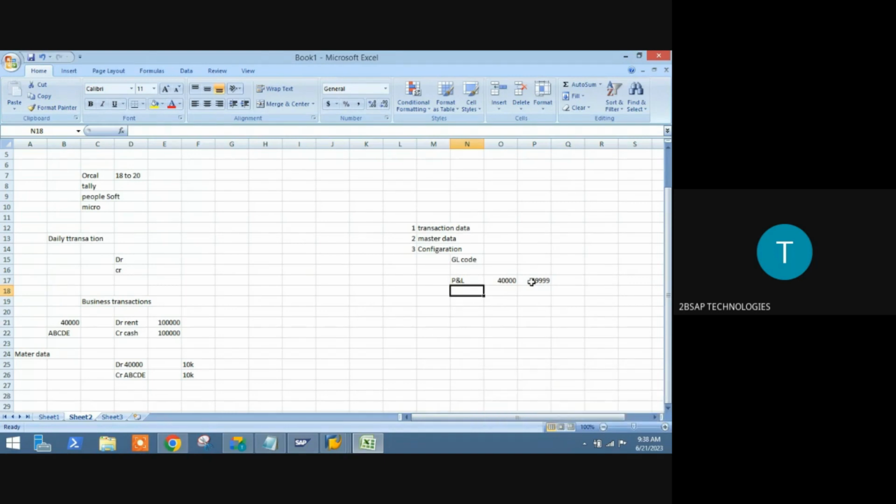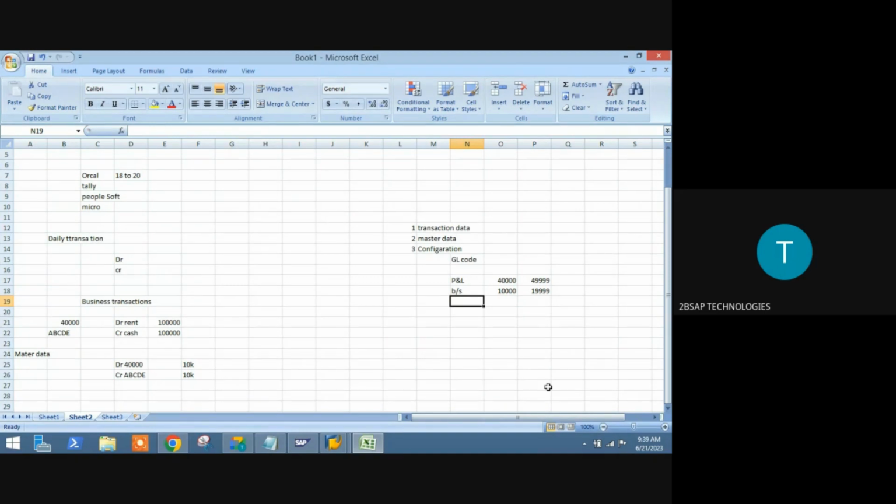Within this range, you can create any code, and it is going to be a P&L code. Same way for balance sheet. Within this range, if you create any code, it is related to balance sheet. This is what you are going to define in the system.